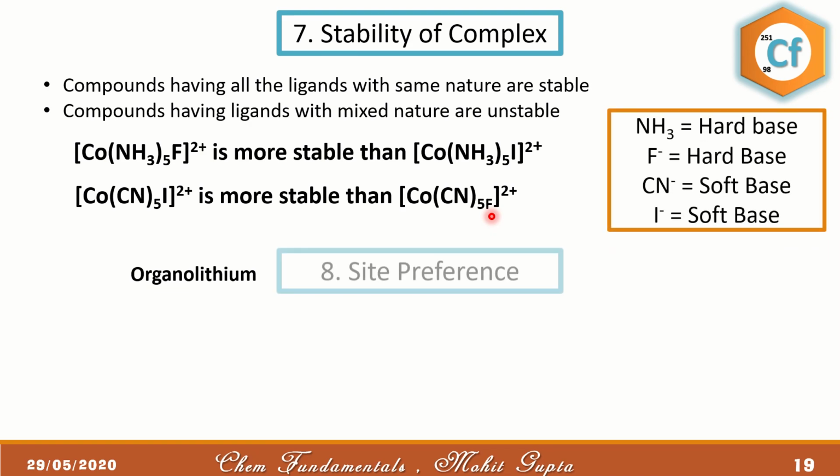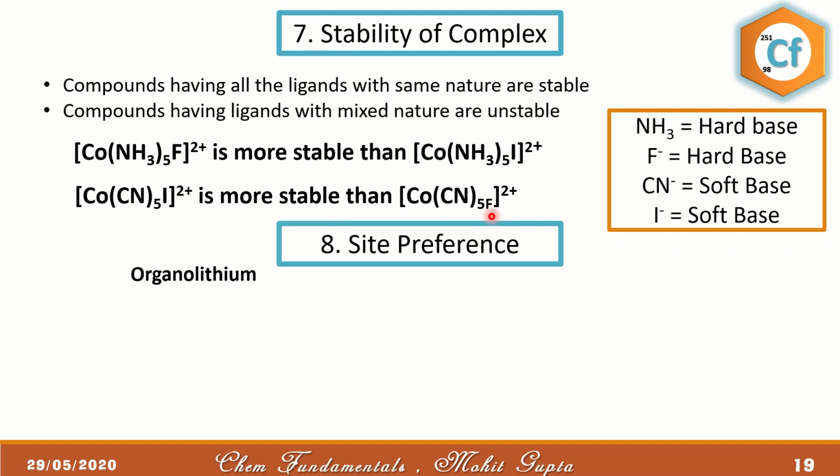The next application is site preference. So on the basis of hard and soft sites, we can easily predict which nucleophile or which electrophile is going to attack. For example, I have taken an alpha beta unsaturated ketone. So this is a ketone, C double bond O, and on its alpha and beta position we have one unsaturation. Therefore, we call it an alpha beta unsaturated compound. In this compound, we have C double bond O, which means it's a hard site, whereas in this case, since the bond is between carbon and carbon, obviously it has to be categorized into the softer side.